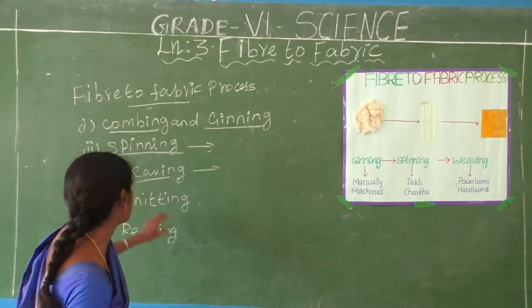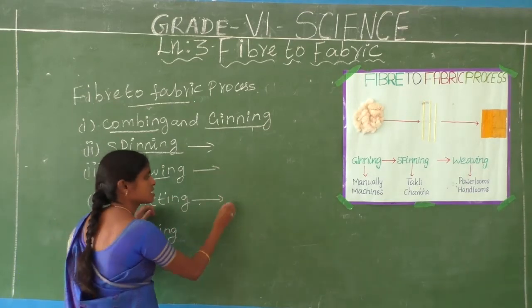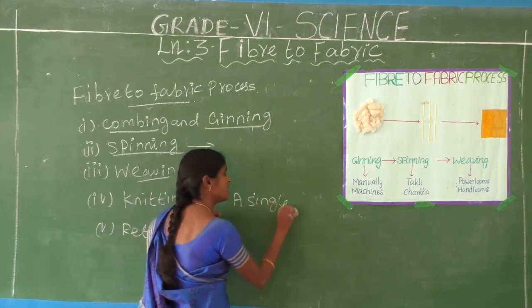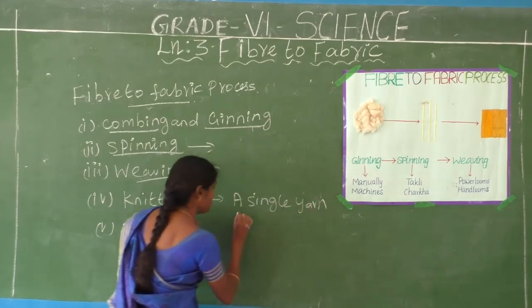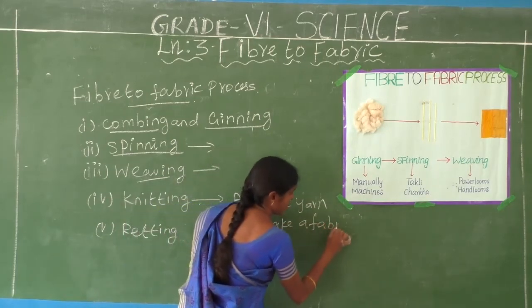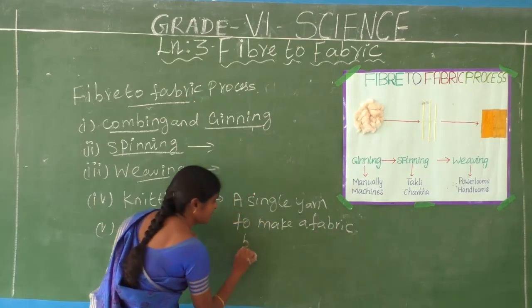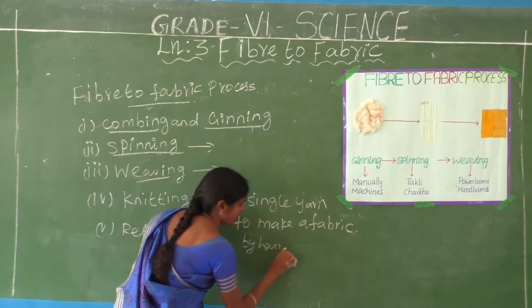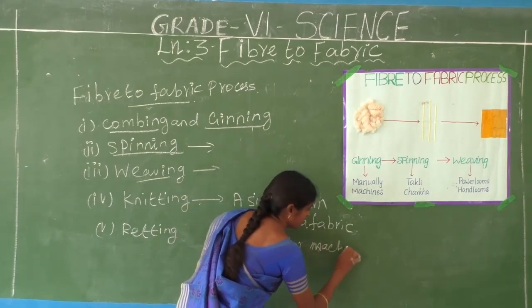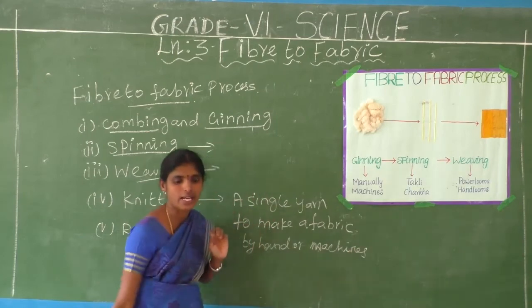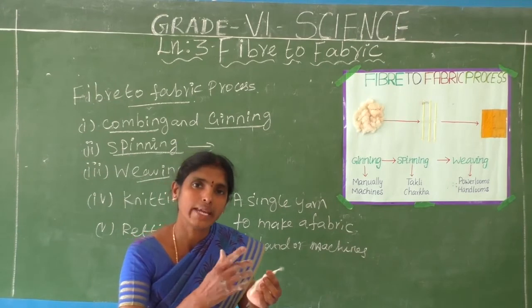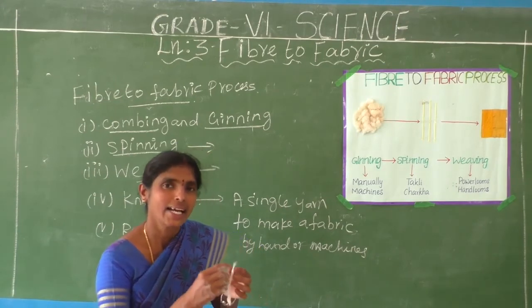Knitting is nothing but making a fabric from a single yarn by hand or machines.